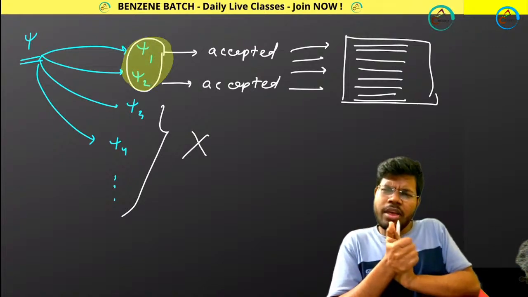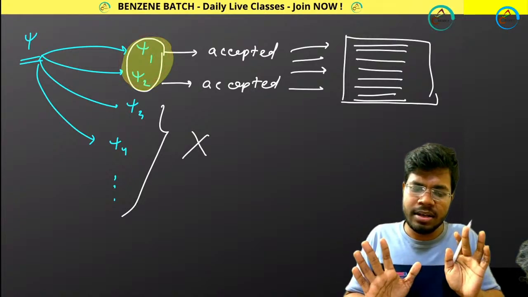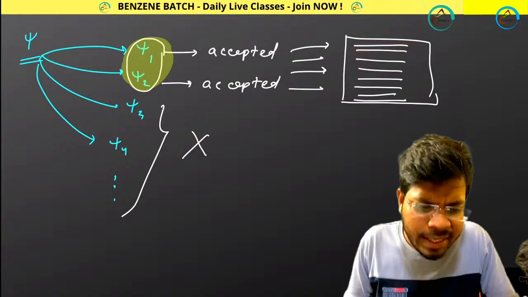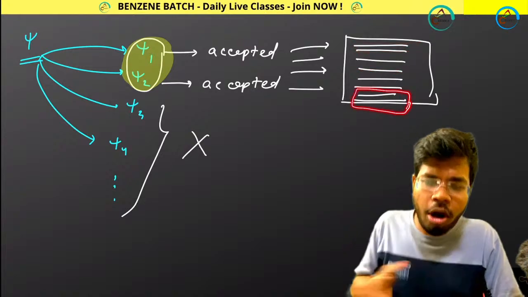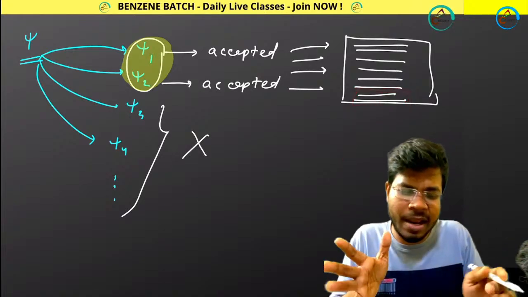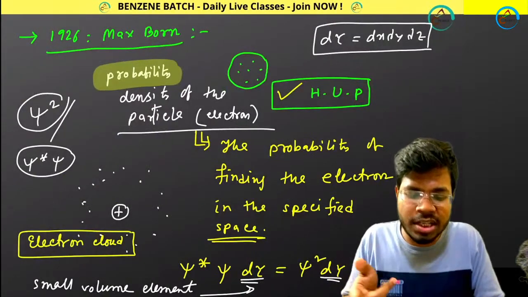Now why are they accepted? Because they satisfy all these conditions. Now I am taking only two conditions out of all the possible conditions and explaining them more. Let me tell you which conditions I am talking about.